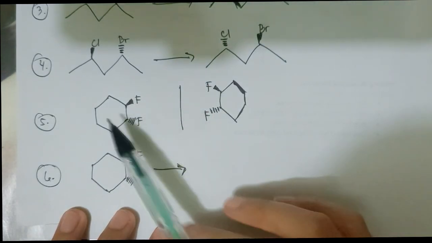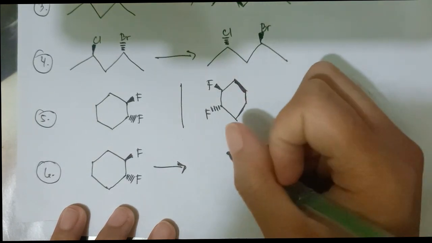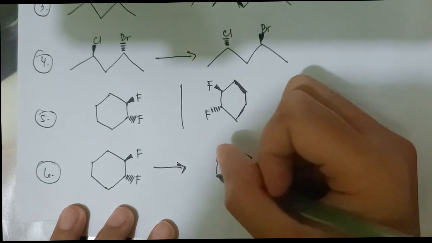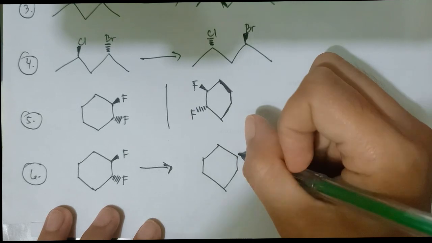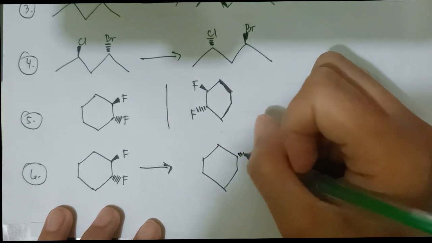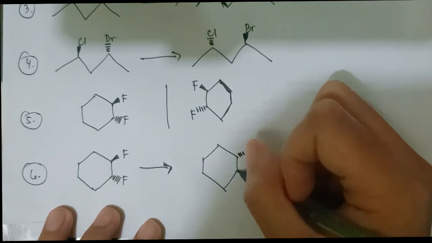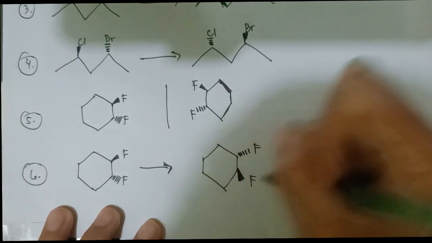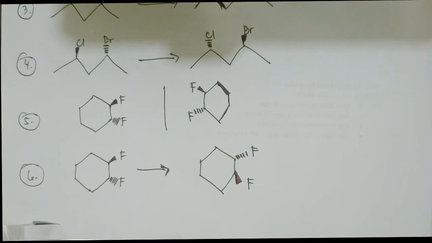So in number 5 we use the mirror, and now let's just change the dashes and wedges. It will change into dashes. So we have fluorine, and this one will now have a wedge line. So that's it. That's how you draw the enantiomers of the molecule.